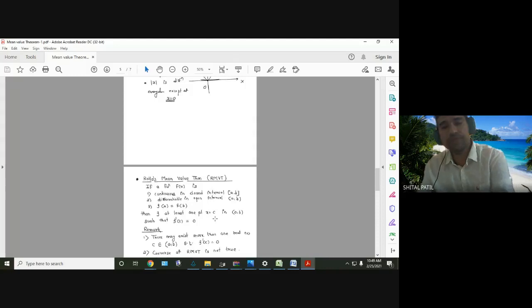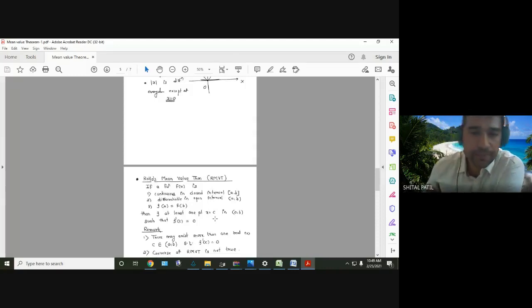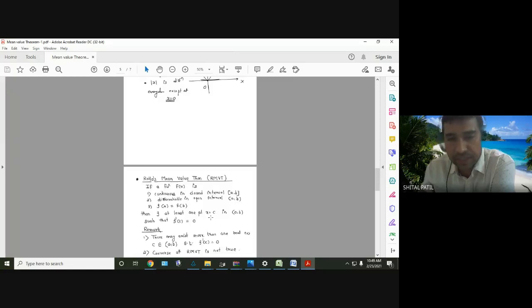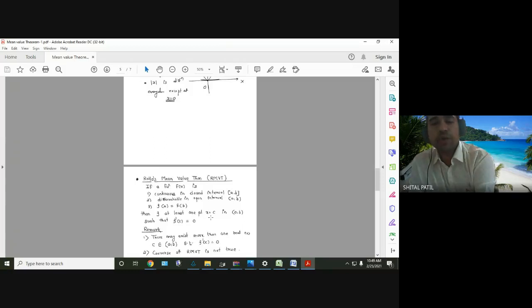Then we started with Rolle's mean value theorem. The statement is like this: if a function f of x satisfies three conditions: continuous in the closed interval [a, b], differentiable in the open interval (a, b), and equal at the end points, that is f of a equal to f of b. If all three conditions are satisfied, then there exists at least one point x equal to c in the open interval (a, b) such that f dash of c equal to 0.